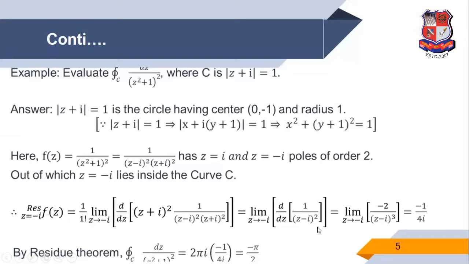So we find the derivative of the remaining term, and we get this form. We input minus i, then we get minus 1 upon 4i. This is the residue. And after finding the residue, we apply the residue theorem. So 2 pi i into minus 1 upon 4i, we get minus pi by 2.